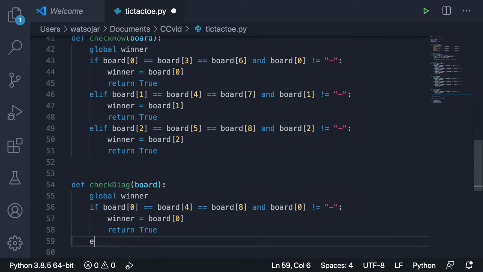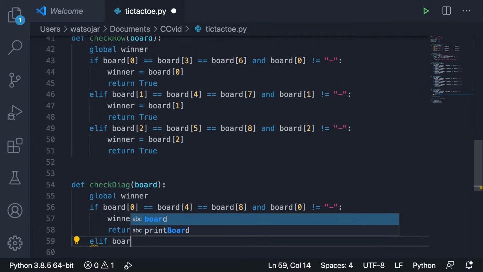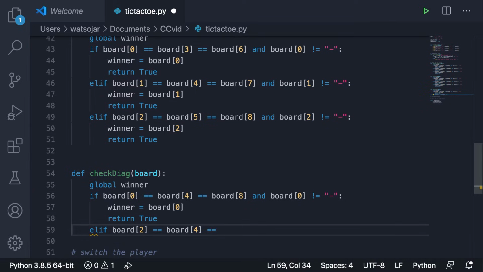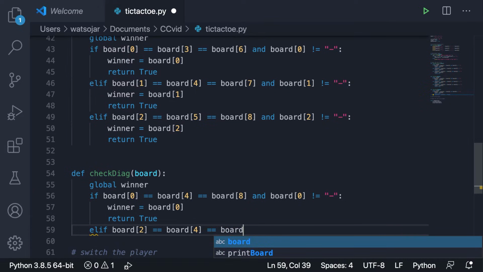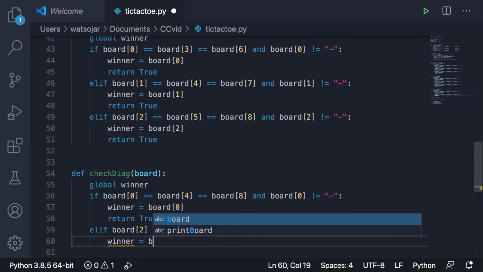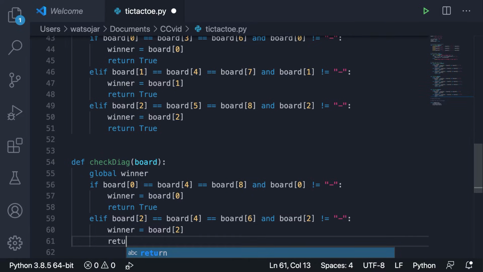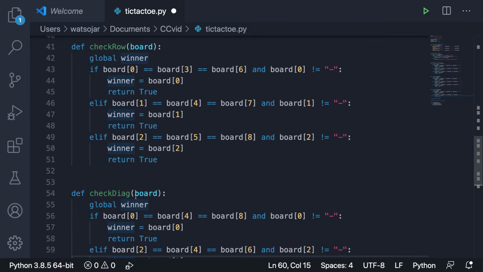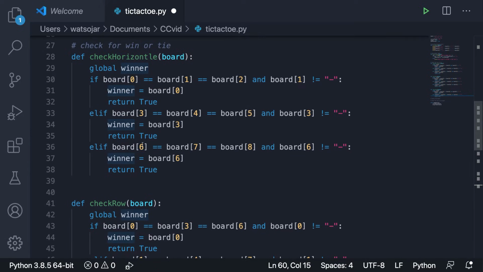And then elif board bracket 2 equals board bracket 4, which equals board bracket 6, and board bracket 2 does not equal a dash. Then winner equals board bracket 2 and return true. Okay, so now that we got all 3 of these functions, we should be able to check if any player wins, right?